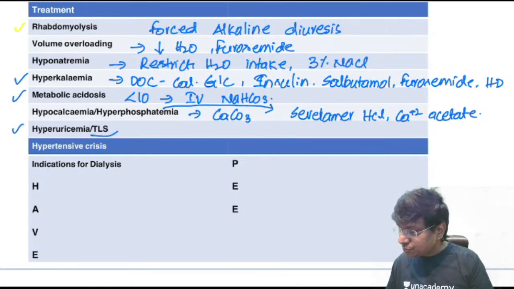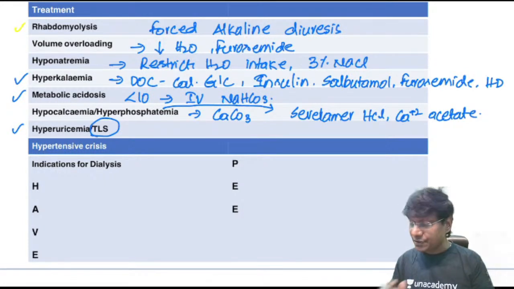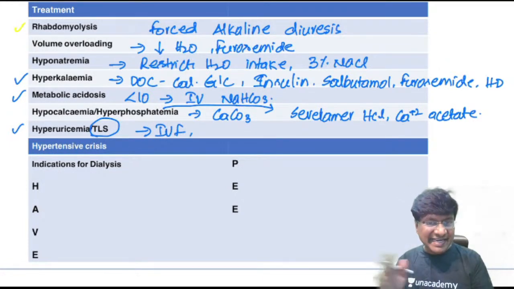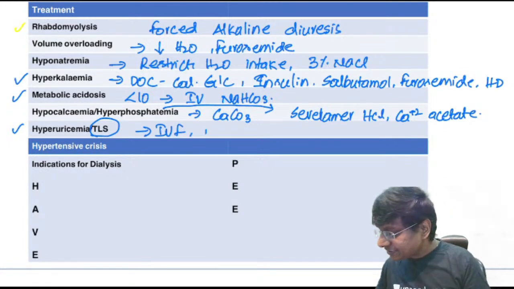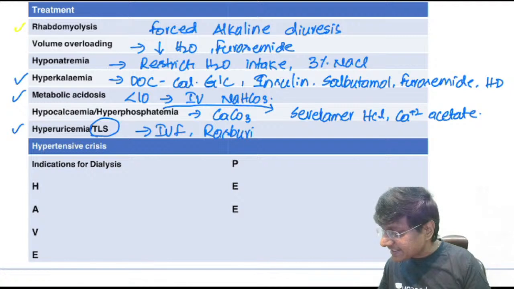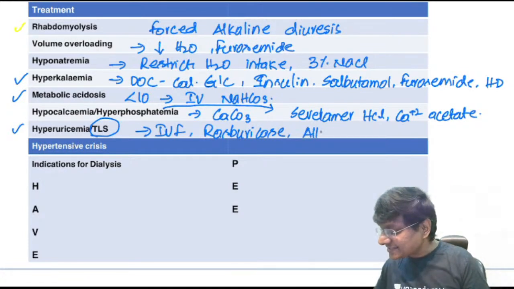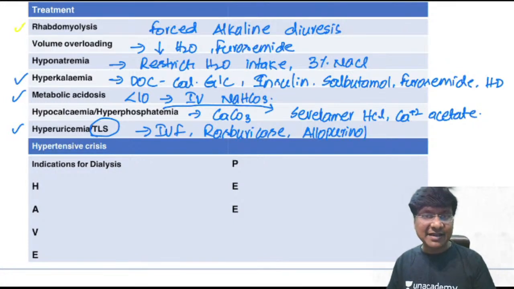Then next is hyperuricemia. In patients with tumor lysis syndrome, there will be hyperuricemia. So how will you treat this hyperuricemia of tumor lysis syndrome? See, you have to give IV fluids, that is normal saline. Then you have to excrete the uric acid which is being formed. So how will you excrete that uric acid? You have to give rasburicase. Okay, and you should also reduce the uric acid synthesis. So how will you reduce the uric acid synthesis? For which you should give allopurinol. Okay, so this is about the medical management in patients with acute kidney injury.